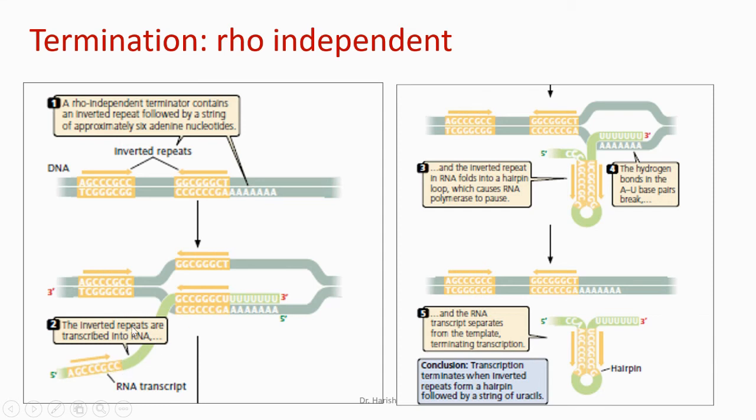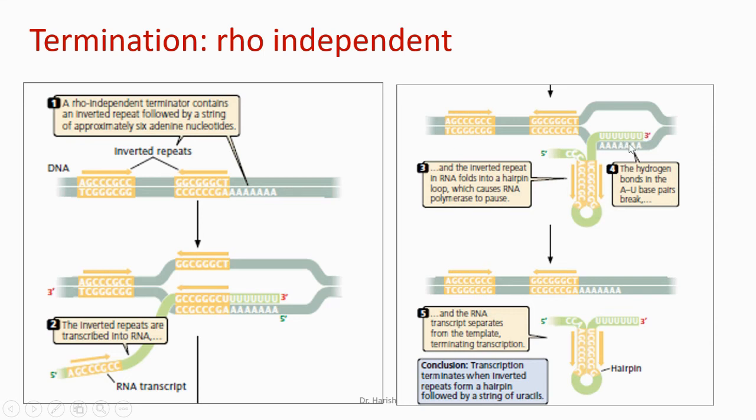When these inverted repeat sequences are transcribed, they can form complementary base pairing with each other and make a hairpin loop like structure. This hairpin loop structure disturbs the RNA polymerase, and it is then followed by a string of uridine nucleotides.